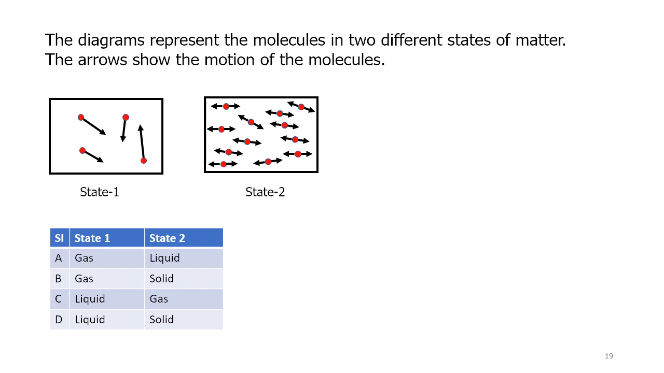Let us try to do one question based on the concept we have learned. The question in the diagram represents the molecules in different states of matter. The arrow shows the motion of molecules. We can see that molecules in state 1 are doing random linear motion and molecules in state 2 are doing vibrating motion. Therefore, state 2 is the solid state. Therefore, the correct option is B.